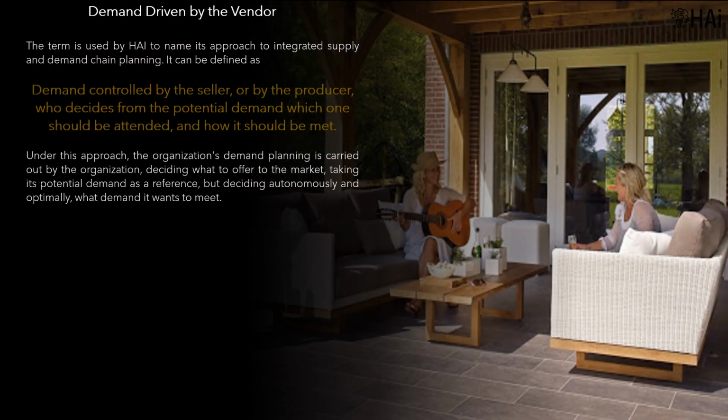Demand driven by the vendor. The term demand driven by the vendor is used by HI to name its approach to integrated supply and demand chain planning. It can be defined as demand controlled by the seller, or by the producer, who decides from the potential demand which one should be attended, and how it should be met. Under this approach, the organization's demand planning is carried out by the organization, deciding what to offer to the market, taking its potential demand as a reference, but deciding autonomously and optimally what demand it wants to meet.